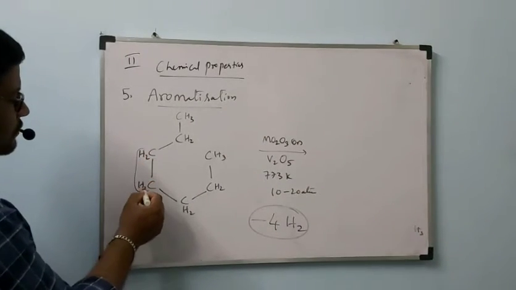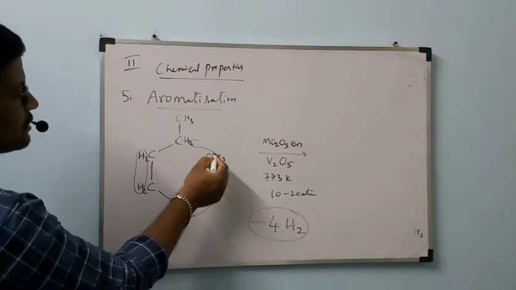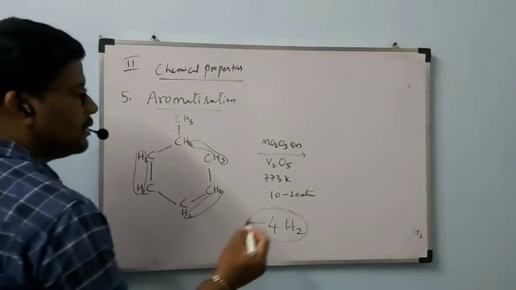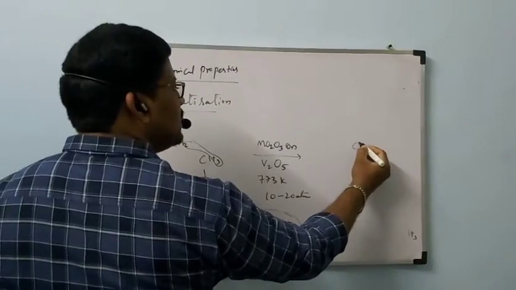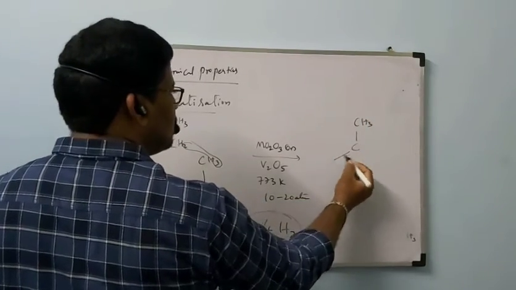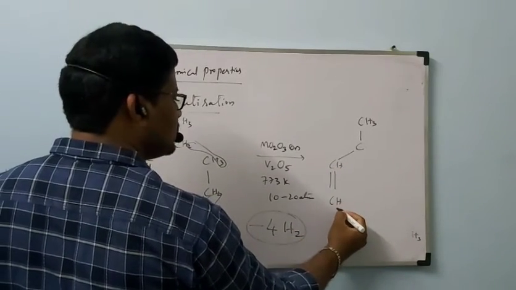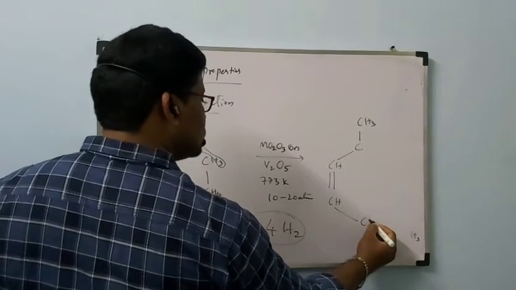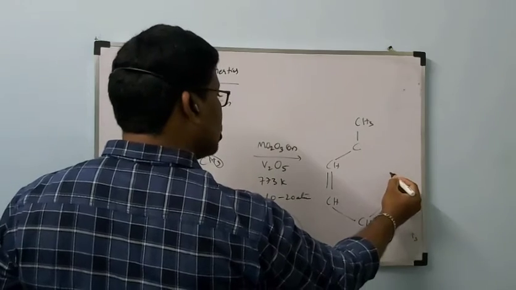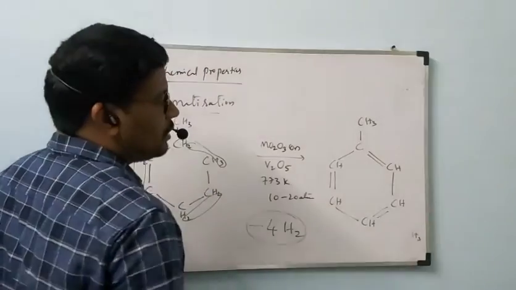From here hydrogens are removed. From here hydrogens are removed. From here also hydrogens are removed. Here we will get a double bond, here a double bond, here a double bond. Then we will get CH3, CH double bond CH, CH double bond CH, single bond, CH double bond.